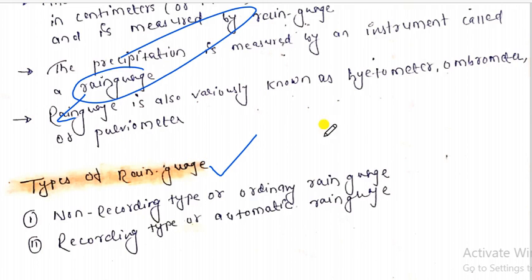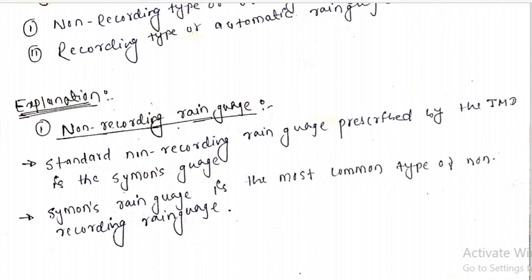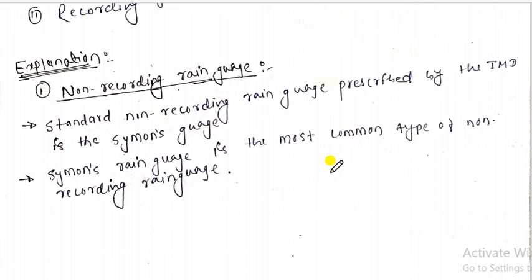There are mainly two types of rain gauge: non-recording type, which is also known as ordinary or non-automatic type, right? Non-recording or ordinary or non-automatic, and similarly the recording type, the automatic rain gauge, right? So let's talk about the non-recording. My dear friends, the non-recording rain gauge is prescribed by the IMD, Indian Meteorological Department, right?